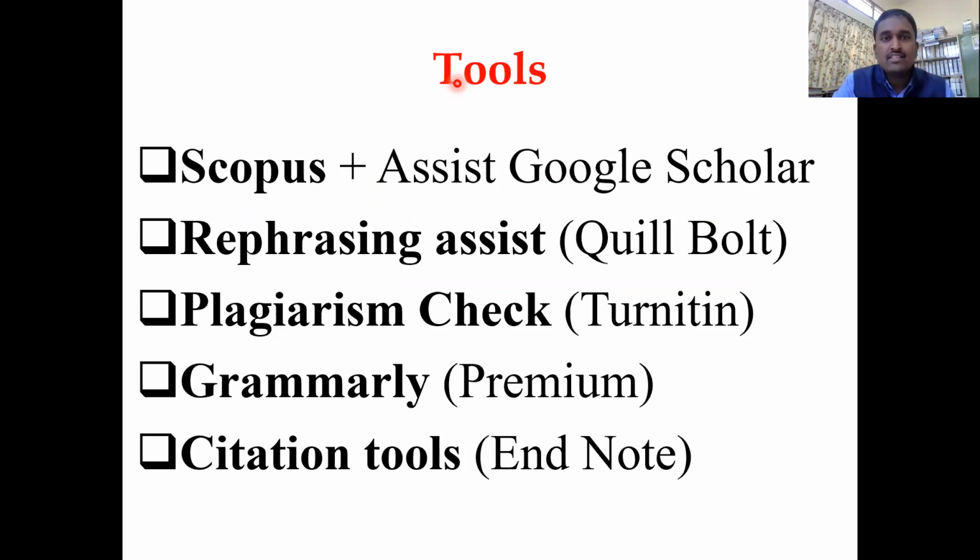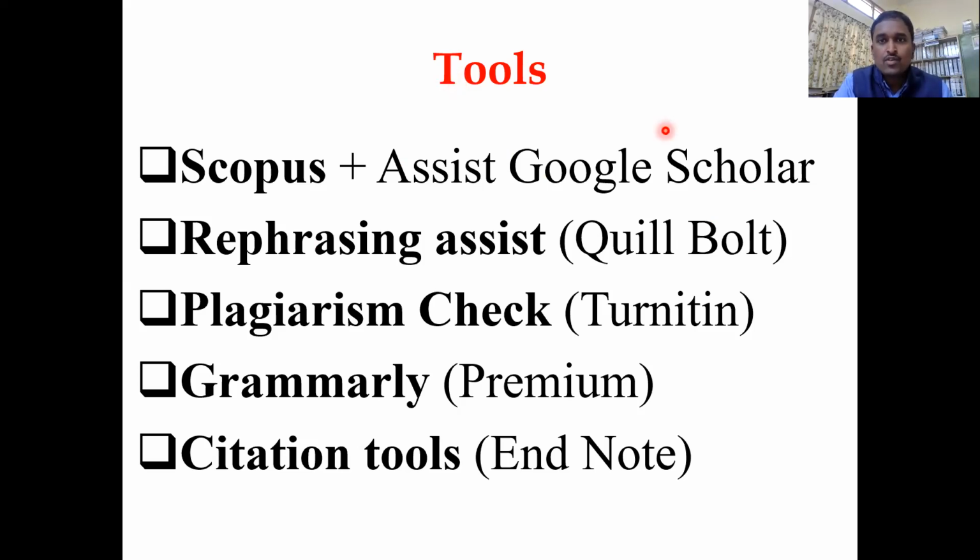There are many search engines like EBSCO, Web of Science, Google Scholar, Google Assistant. So many things are there. But why I'm saying Scopus is an ideal place: you'll get the correct articles. If you take Web of Science, you'll be finding only the articles which have an impact factor. But only around 20 to 30% of journals have an impact factor, and the rest of the articles will not be reflected in Web of Science.